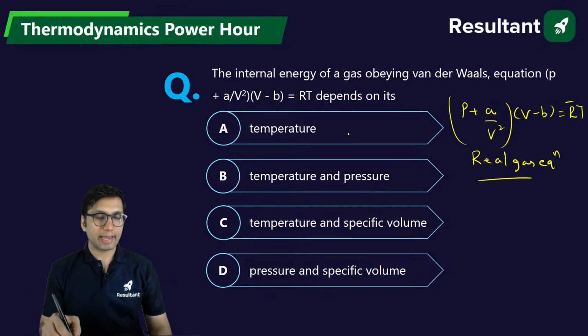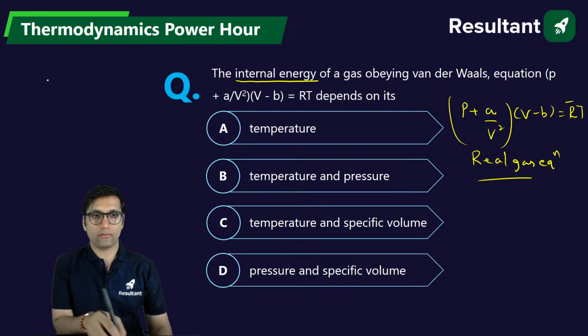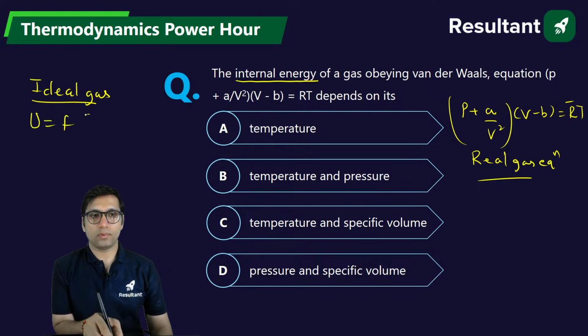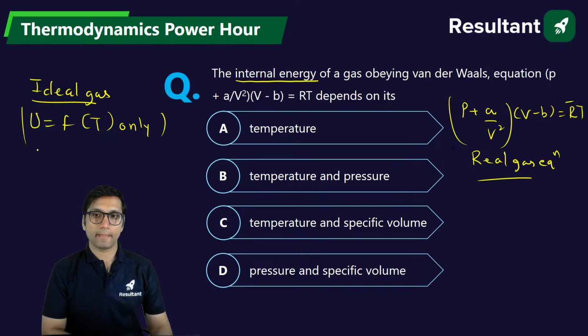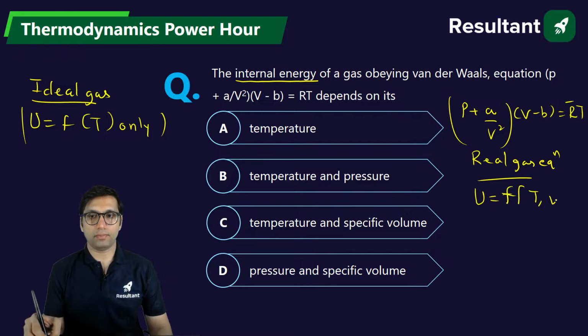And for this real gas, you have to tell what parameters internal energy depends on. Now we know that if it were an ideal gas, then internal energy is a function of only temperature. That we all know, right? But what about the real gas? For a real gas, the internal energy is not just a function of temperature, but it also depends on volume, that is specific volume. The answer will be option C, both temperature and specific volume. Okay.